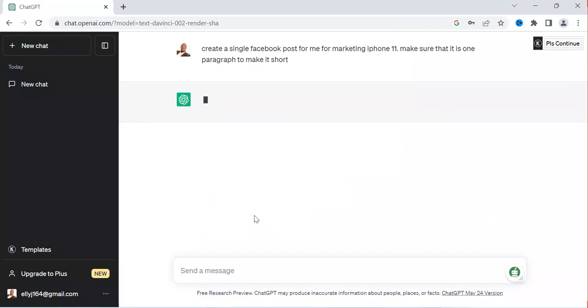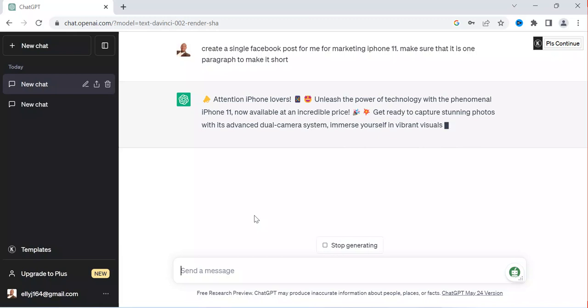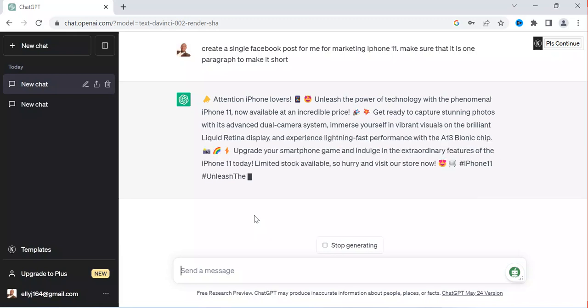As you see, I have to wait for ChatGPT to generate the details of the Facebook post for me. And as you can see, it generated a single short post that I can post on my social media. I can post this on Instagram, on Facebook, everywhere I want, and be able to generate money. You can see: attention iPhone lovers, unleash the power of technology with the phenomenal iPhone 11, now available at an incredible price.